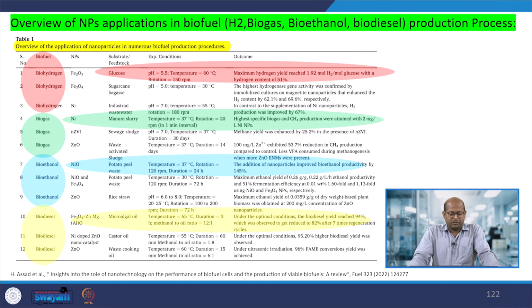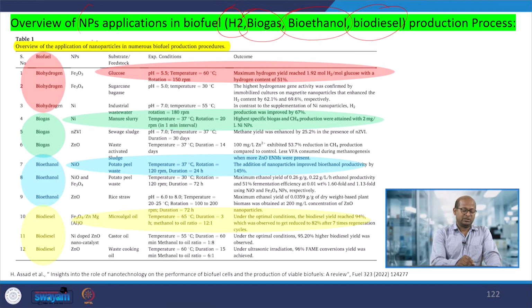So this is the summary of overall biofuel production: hydrogen, biogas, bioethanol or biodiesel production. There are nanomaterials or nanoparticles we can use for this particular biofuel production. Here for biohydrogen production, these are the nanomaterials we can use, and these are the substrates, and these are the outcomes. You can see the production rate will increase.